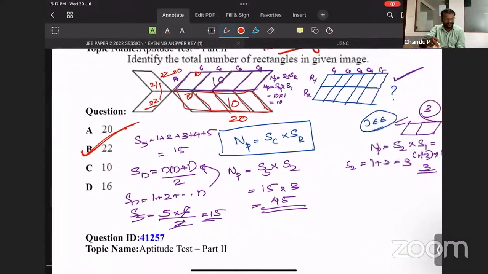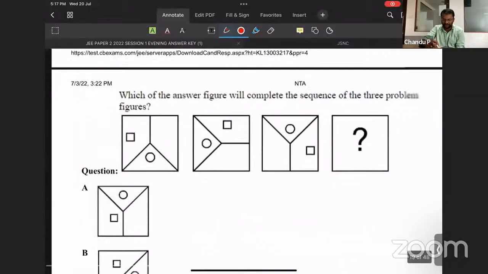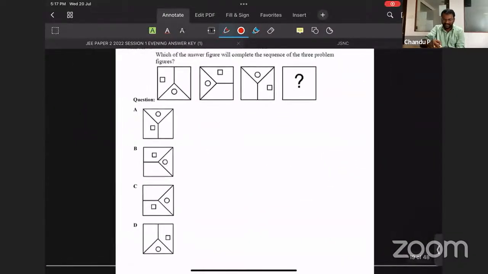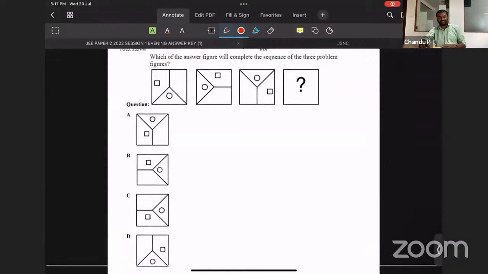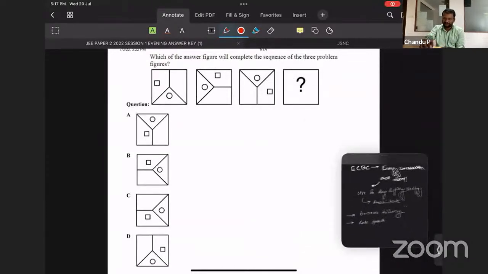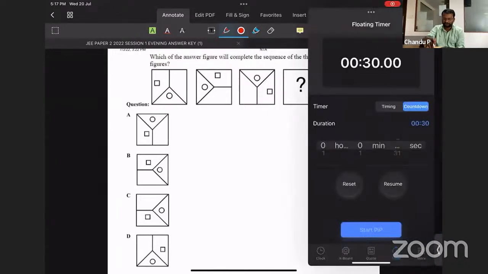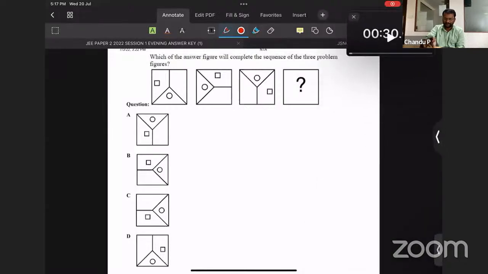Now we can move on to the next one, that is from the figure series. Every time, at least one question from the figure series they used to ask. So this question is from the figure series. Try this question. Every time, at least one question they manage to ask.